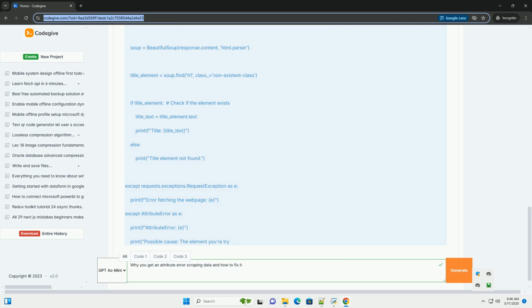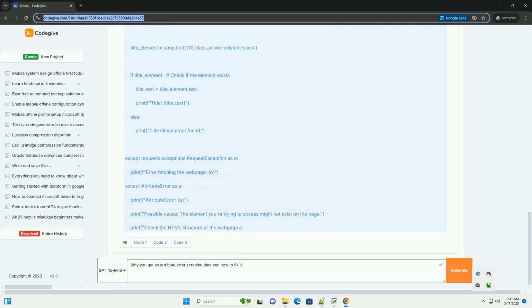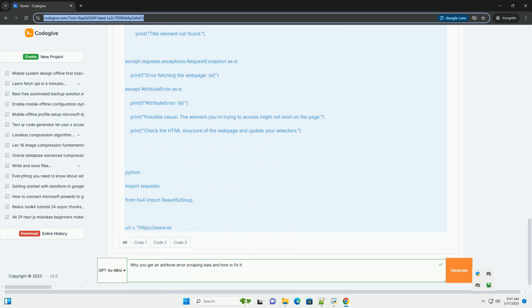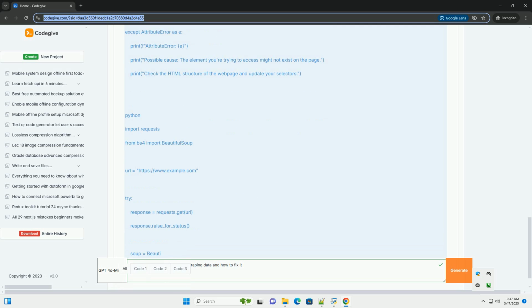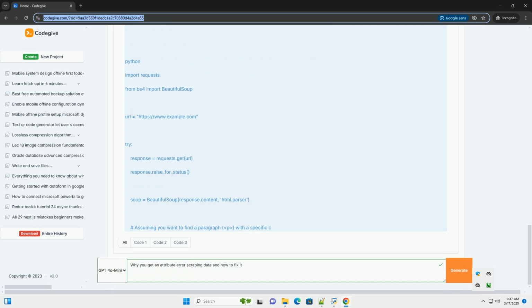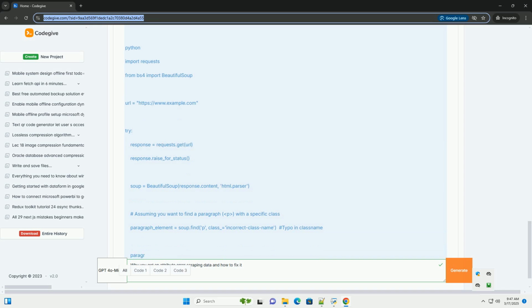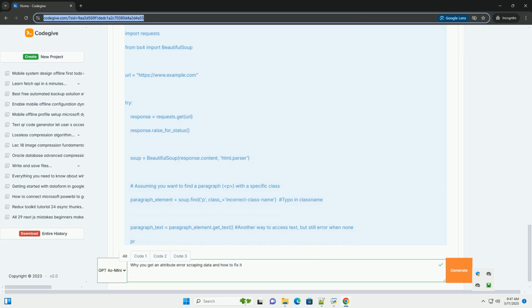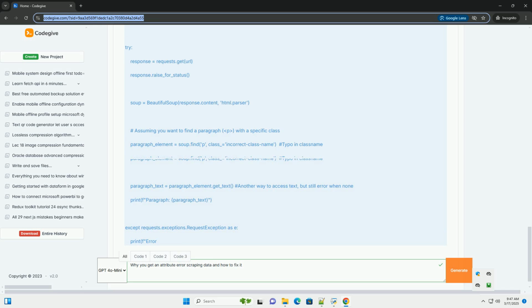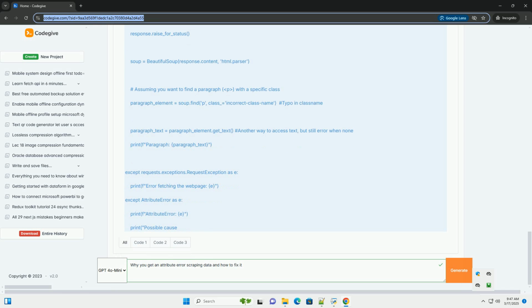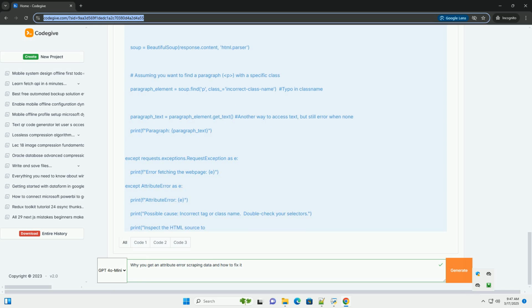In the context of web scraping, this typically happens when: 1. The HTML structure is different than expected. You're assuming the HTML structure is consistent, but a website update has changed the tags, classes, IDs, or nesting. 2. The element you're looking for doesn't exist. Your selector, for example a CSS class or tag name, doesn't match any elements on the page, resulting in a None value being returned. You then try to call a method on this None object, which it doesn't have.